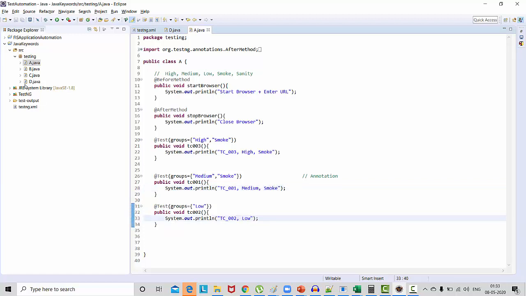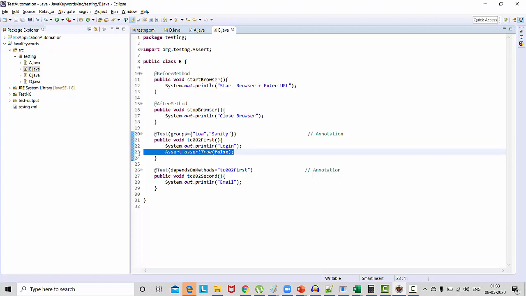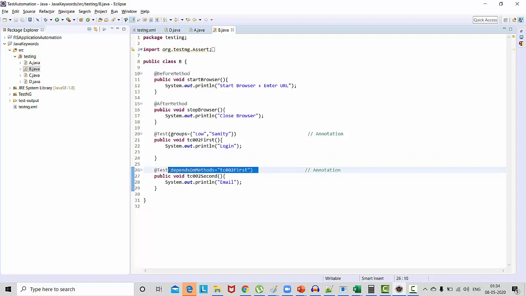So like this. Okay. Now I'll go to the second file and do the same task. So here we have one test case only, and I'm saying it's a low priority test case and belongs to sanity testing. Okay. Now moving to the next test case, I just mention that it belongs to the high priority group only, one group, and here I'm printing high, and here I'm printing low and sanity.